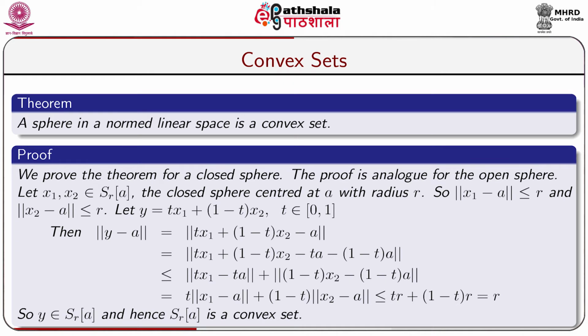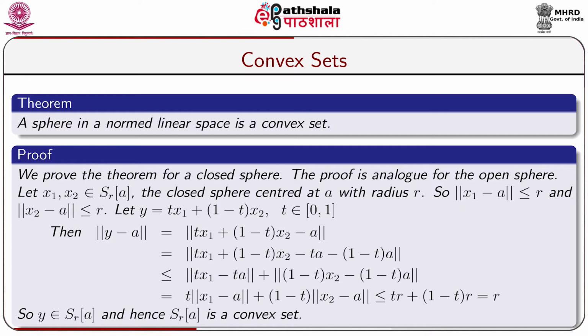Now a can be written as t a plus (1 minus t) a. So norm of t x1 plus (1 minus t) x2 minus a is equal to norm of t x1 plus (1 minus t) x2 minus t a minus (1 minus t) a, which is less than or equal to norm of t x1 minus t a plus norm of (1 minus t) x2 minus (1 minus t) a by the triangle inequality property of the norm, axiom 3, which again equals t times norm of x1 minus a plus (1 minus t) times norm of x2 minus a.